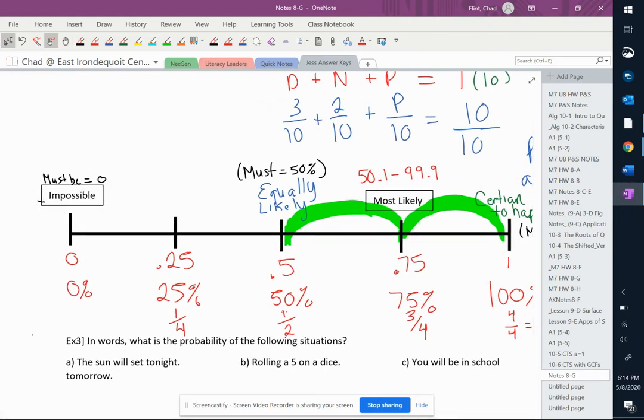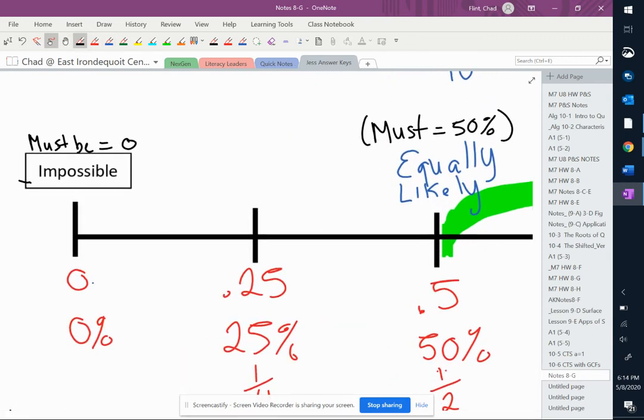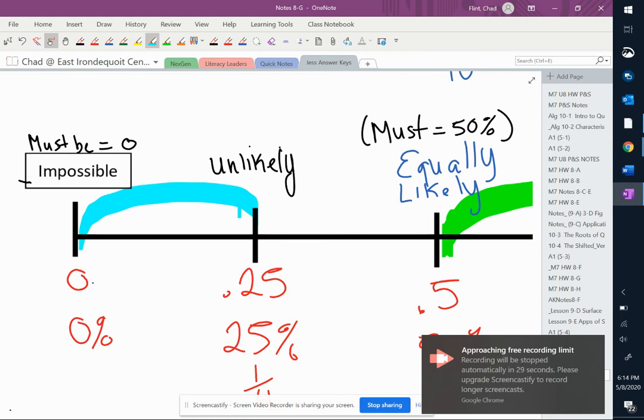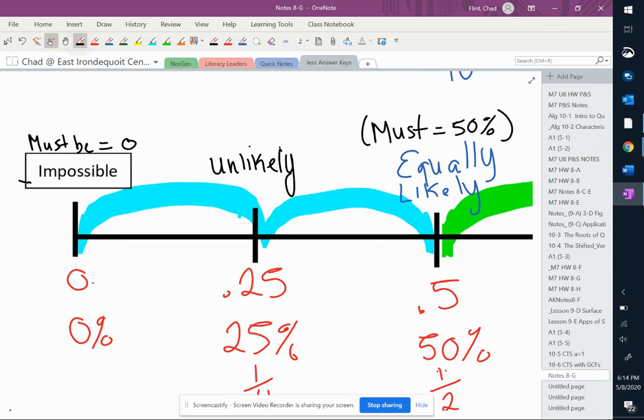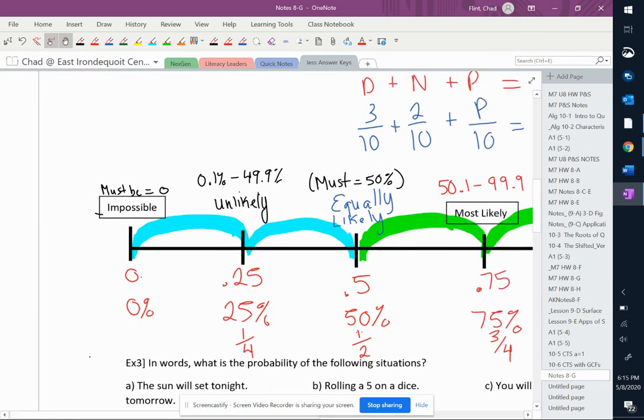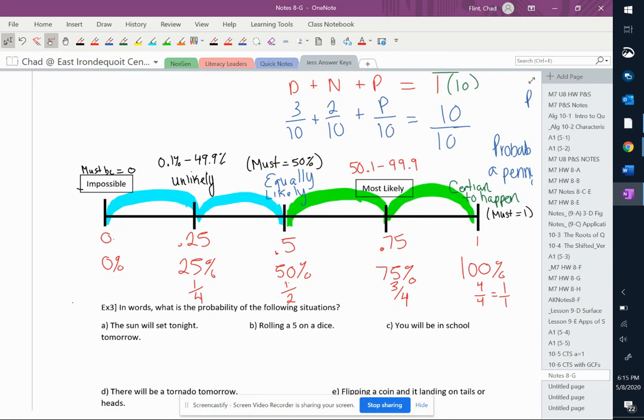And then on the flip side, if we have most likely over here, our other missing words would be not most likely, but unlikely to happen. Unlikely ranges all the way from like that 1% to that 40, so 0.1% all the way to that 49.9%. So we're going to come back and we're going to use this table to help us use words to describe probabilities.